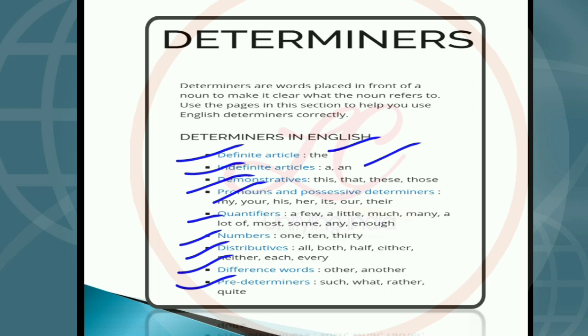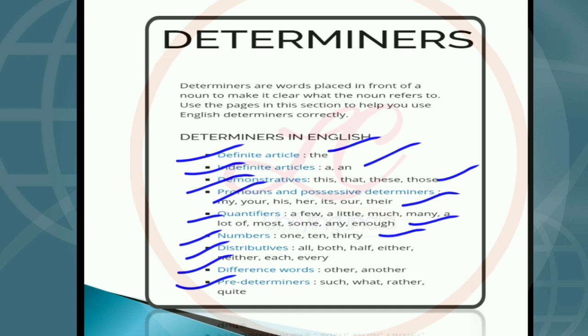In demonstrative determiners, we have this, that, these and those. Pronoun or possessive determiners are my, your, his, her, its, our, their. These are the examples. Quantifiers are a few, a little, much, many, a lot of, most, some, any, enough. They are the quantifiers. Numbers are 1, 10, 30. This is an example of numbers in determiners.